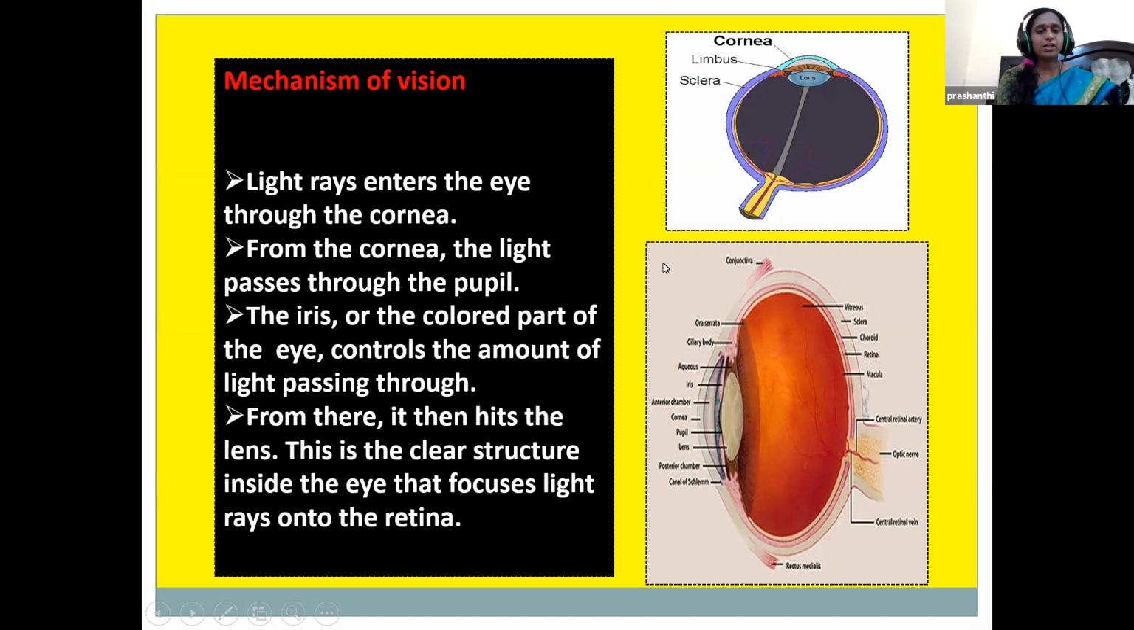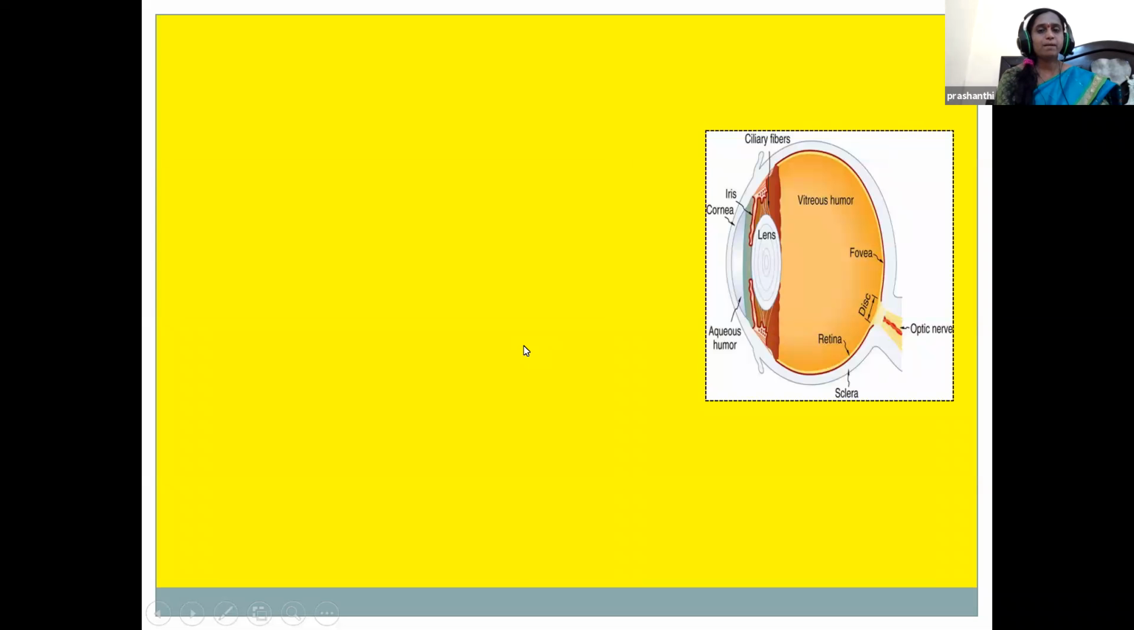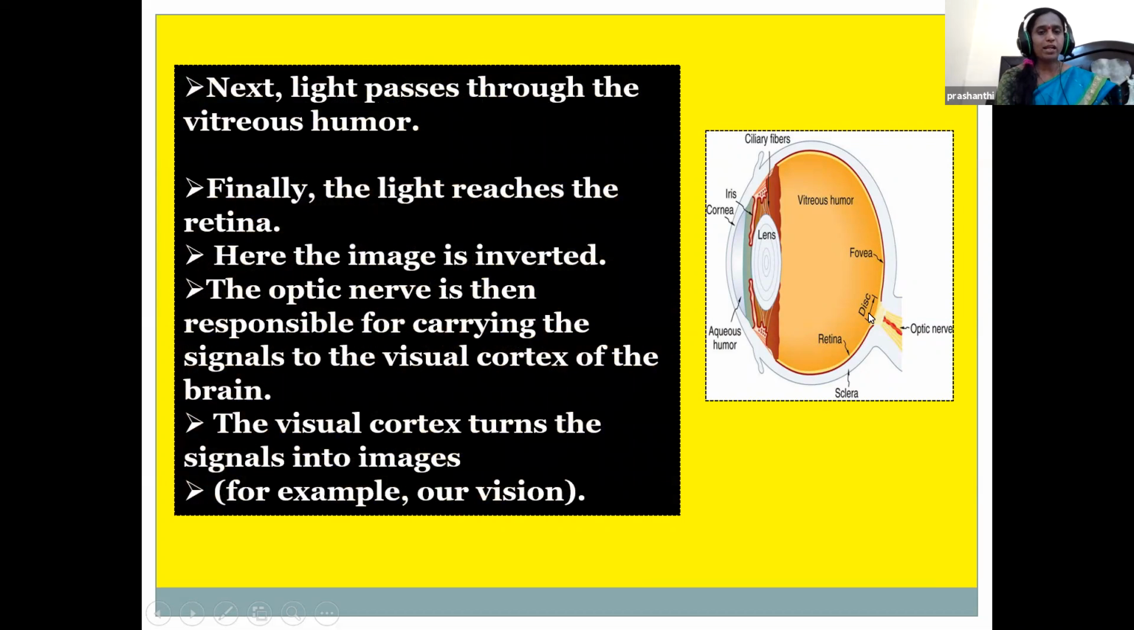And what is the nerve coming out, children? The nerve coming out of the eye is called the optic nerve. What does it do? This optic nerve carries the signals to the visual cortex of the brain. So in the brain, the signals, whatever we see, are turned into images.